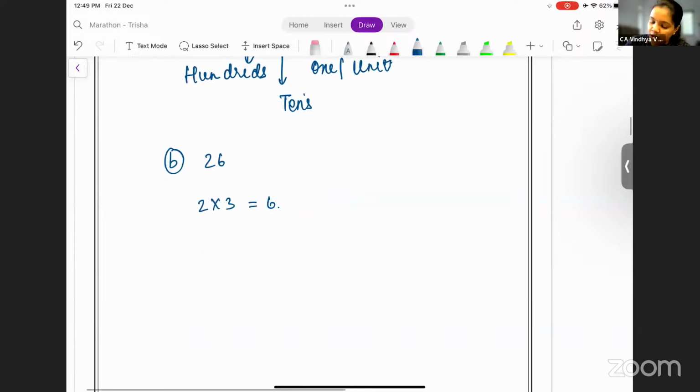Next, it says, if 36 be added, then the digits are reversed. Okay. So 26 is the number. Add 36 to it. Correct? 26 plus 36, what is it? 26 plus 36 is 62. Has it reversed? Yes, it has reversed. 26 has become 62. So can I say option B is the answer? Yes.